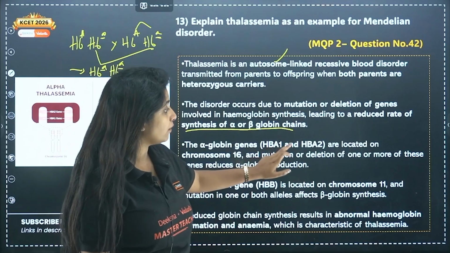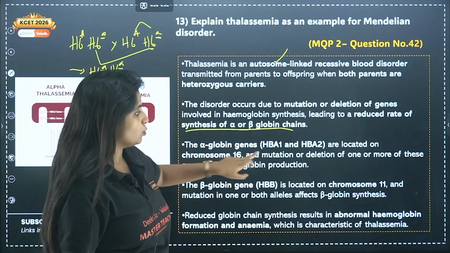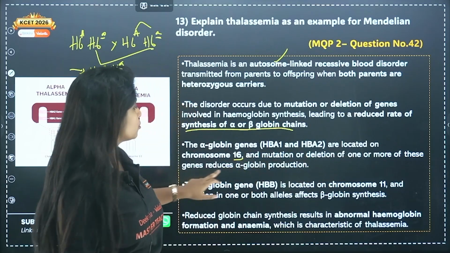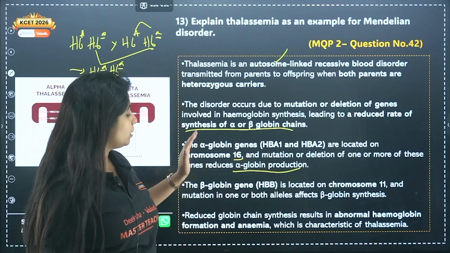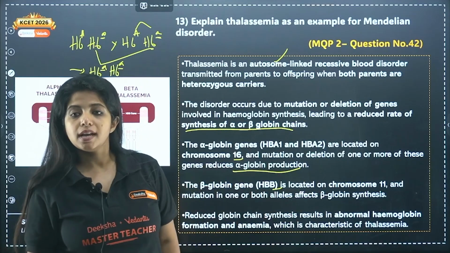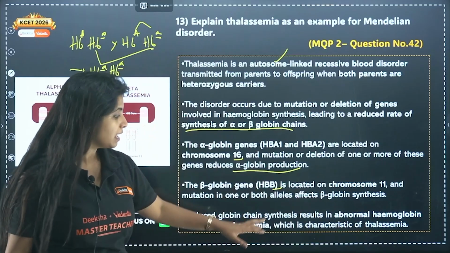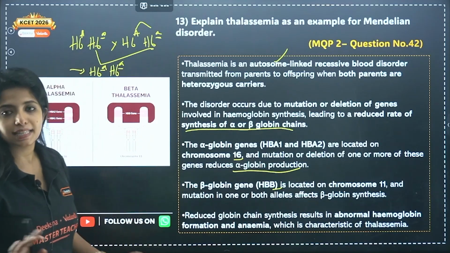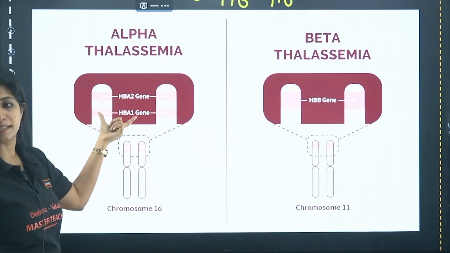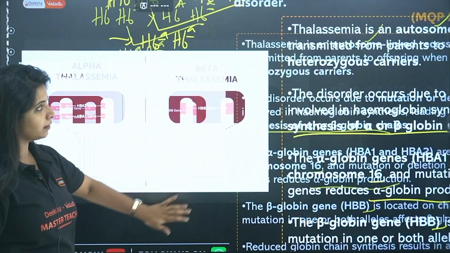Alpha globin chain, HbA1, HbA2. I told you there are 2 genes having 2 alleles separately, located on what? 16th chromosome. Remember, 16th chromosome, not 11th. Questions can come. Mutation or deletion of one or more of these genes reduces alpha globin production. Similarly, the beta globin gene is located on the 11th chromosome and mutation in one or both the alleles affects what? Beta globin synthesis. Reduced globin synthesis leads to abnormal hemoglobin formation and anemia, which is a characteristic of thalassemia. This is the gene I was talking about. So for alpha, you have 2 genes with 2 alleles, HbA1, HbA2. Here you just have 1 gene with 2 alleles, that's all. Okay?